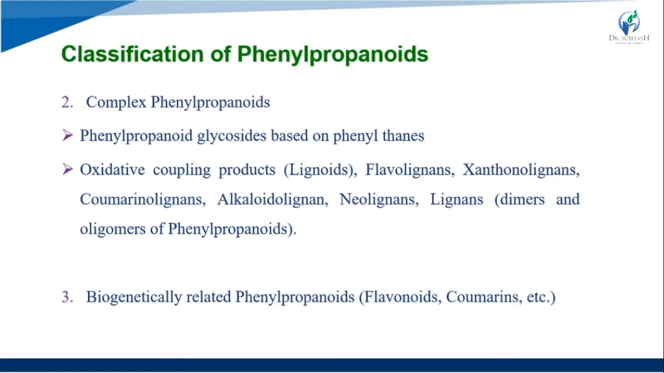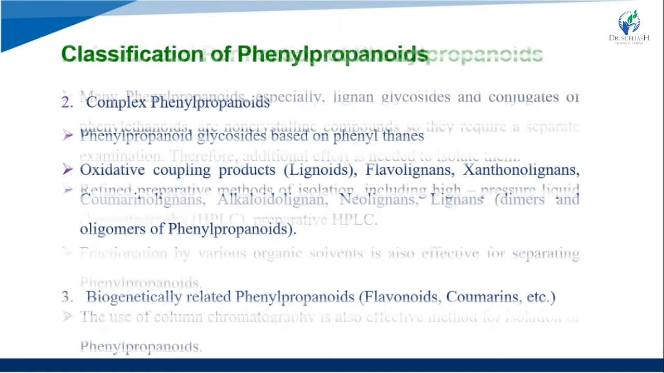The third class is the biogenetically related phenylpropanoids, like flavonoids and coumarins and other components. As mentioned above, the third class is the biogenetically related phenylpropanoids.